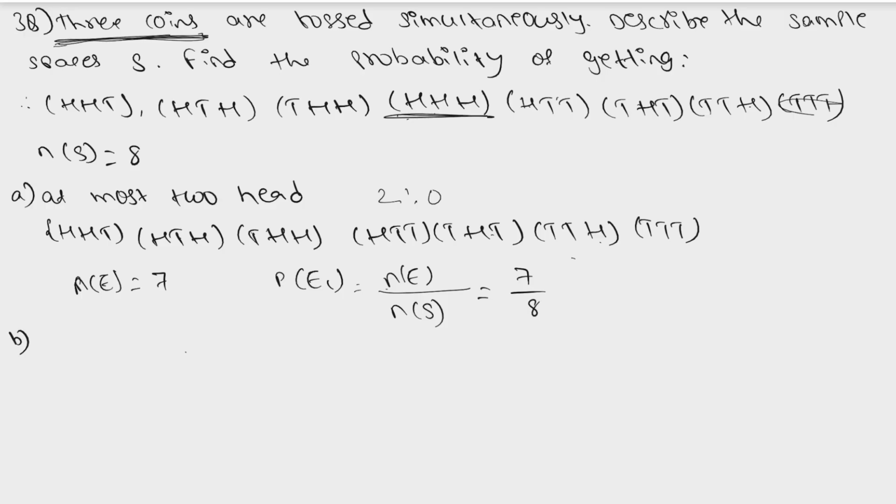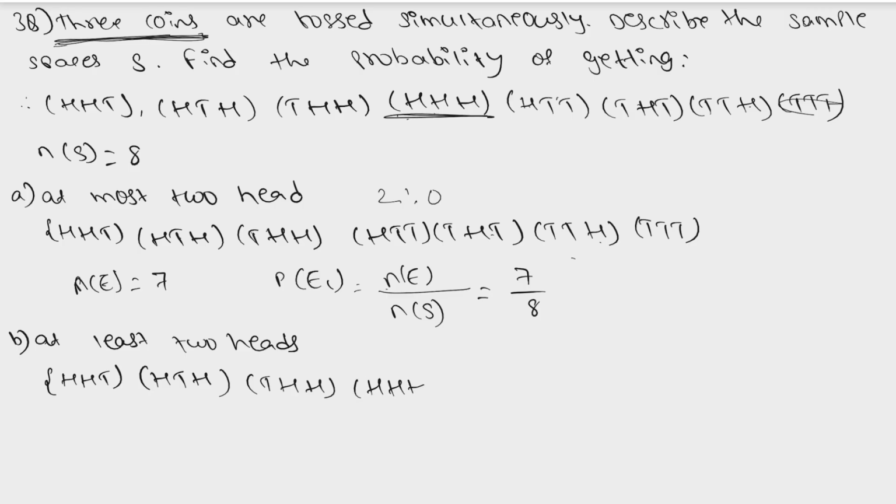And we have our second question, which is the probability of getting at least 2 heads. At least 2 heads means minimum 2 heads are mandatory, not even 1 or 0. So what are the favorable outcomes here? Heads, heads, tails we have. Heads, tails, heads we have. Tails, heads, heads we have. And 3 heads also, because at least 2 means we can have 3 also.